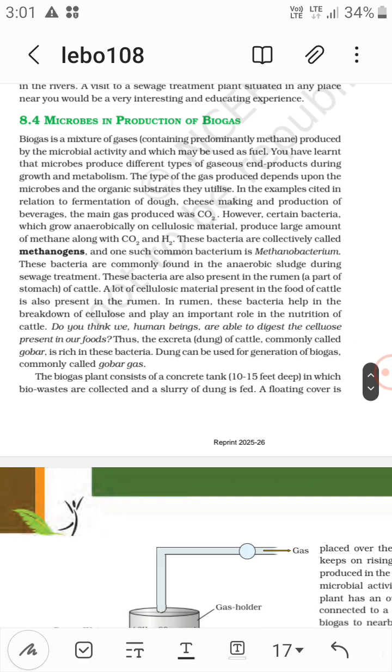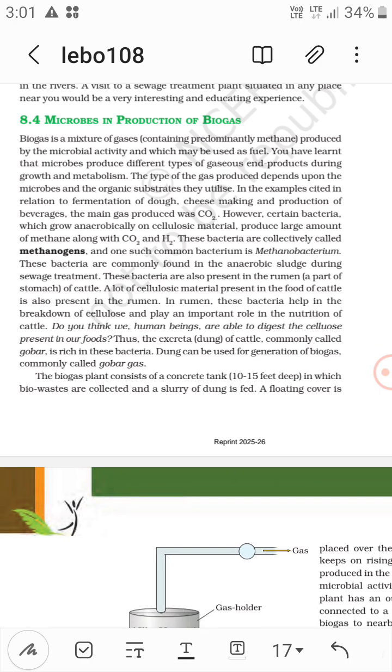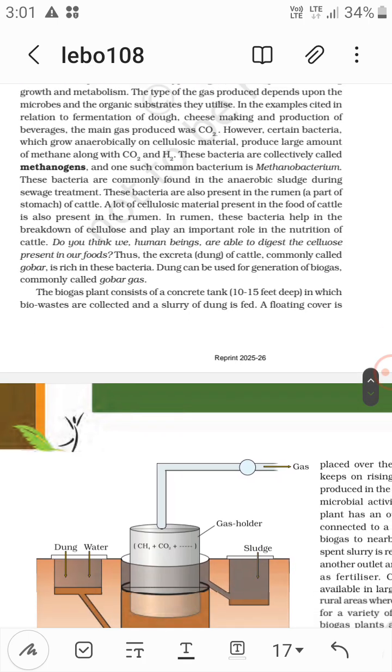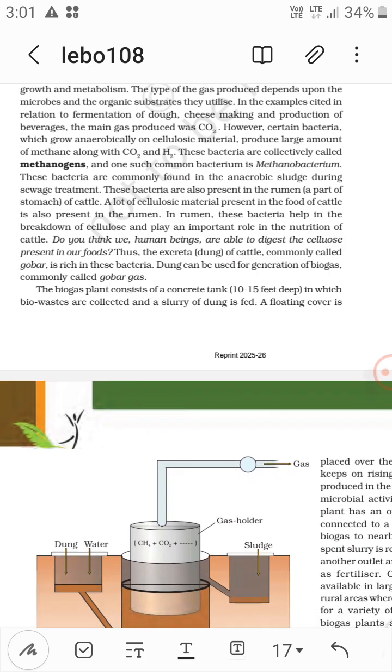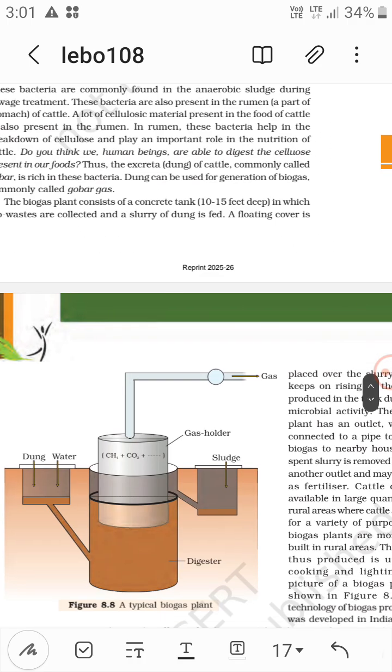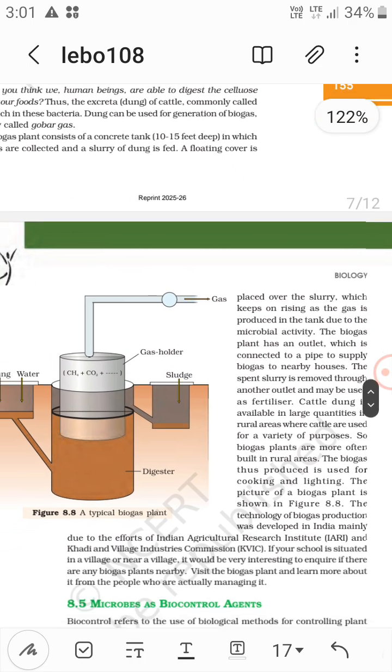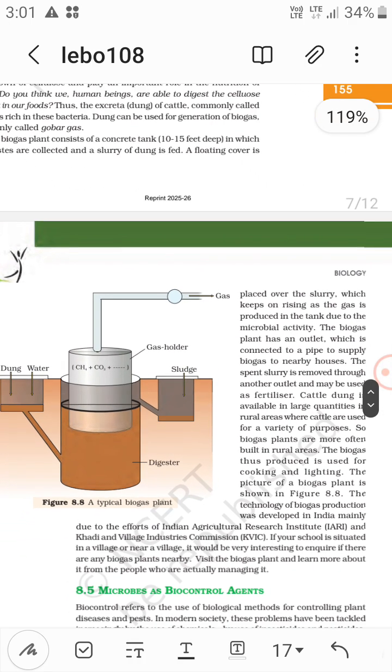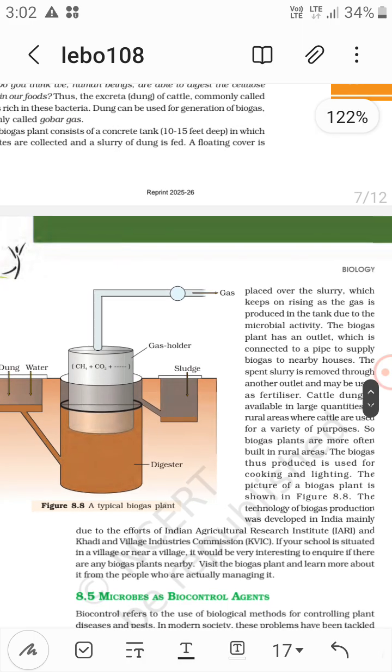Thus, the excreta, that is dung of cattle, commonly called gobar, is rich in these bacteria. Dung can be used for generation of biogas, commonly called gobar gas. The biogas plant consists of a concrete tank 10 to 15 feet deep, in which the biowaste is collected and slurry of the dung is fed. A floating cover is placed over the slurry, which keeps on rising as the gas is produced in the tank due to microbial activity.